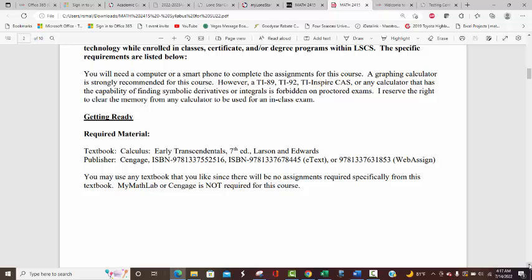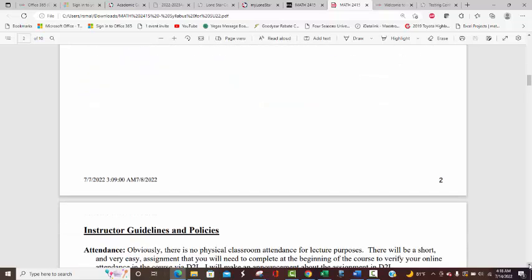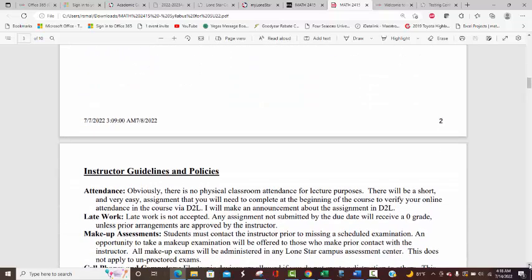I'm going to show you a way you can use another PDF file as a textbook, so you don't have to get that book. We're not going to be using WebAssign, but if you already have it, certainly you can use it, but don't think you need to get this book. And I'll show you the other thing I was talking about when we go back to D2L.